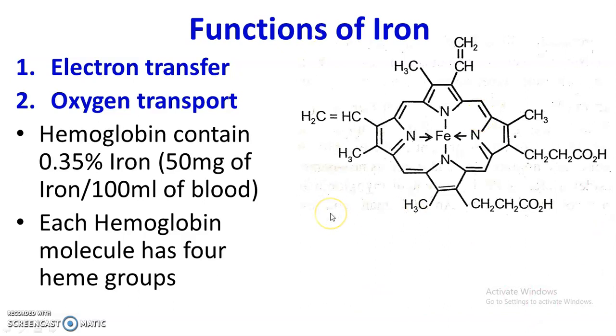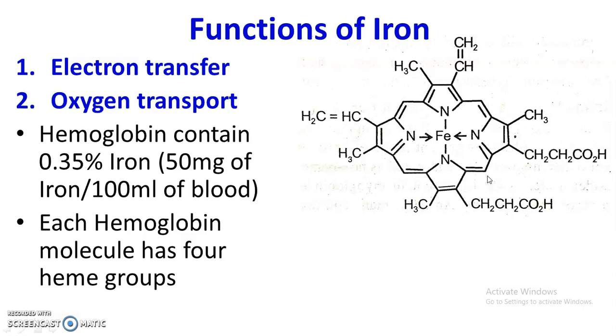This is the structure of the heme group actually, not the entire hemoglobin molecule. And as I said, 4 heme groups come together and they form a hemoglobin molecule.